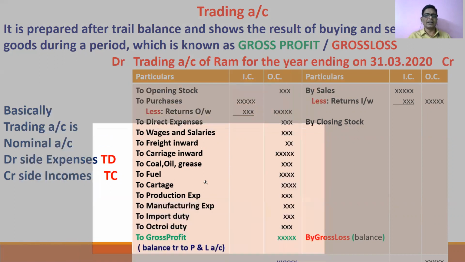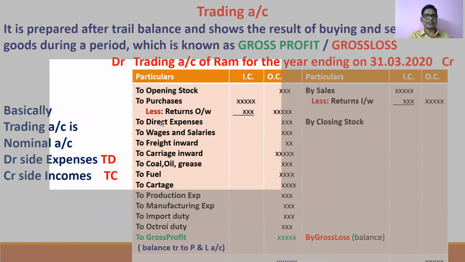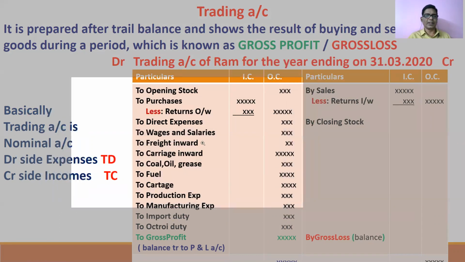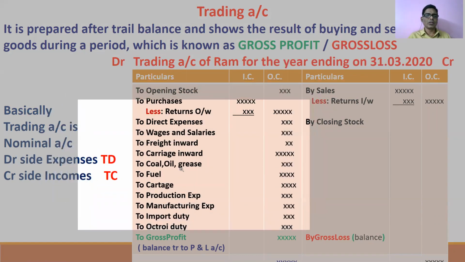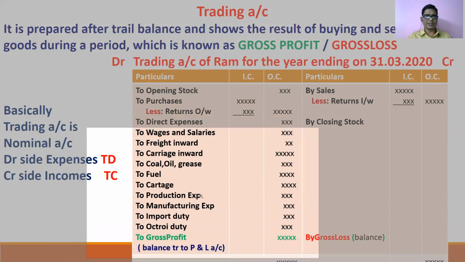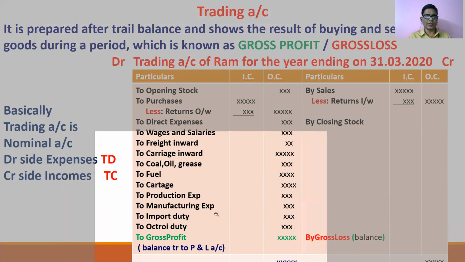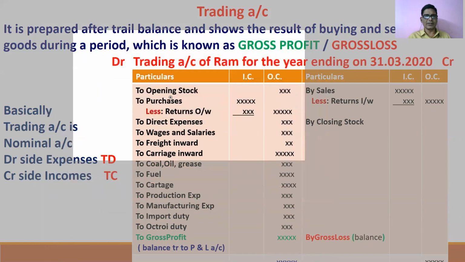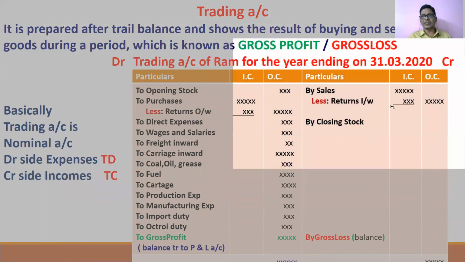These are called direct expenses. Direct expenses are like wages and salaries, freight inward, carriage inward, coal, oil, grease, fuel, cartage, production expenses, manufacturing expenses, import duty, and octroi duty. So these are the expenses. Simply, these are the TDs, the trading account debit side. These are called trading account credit side.